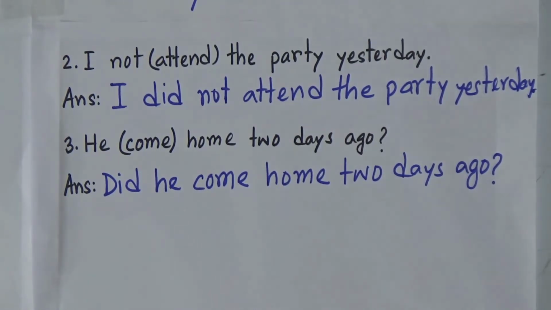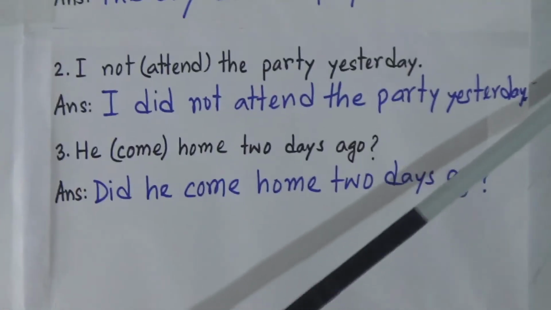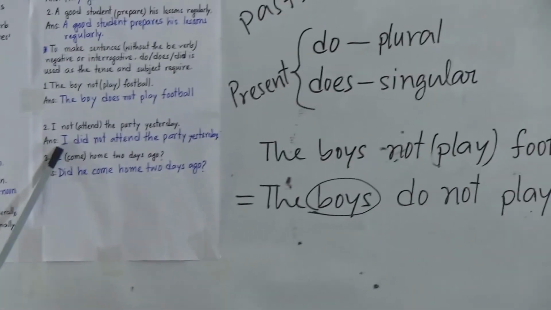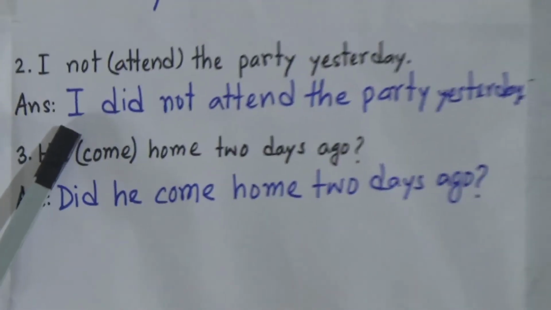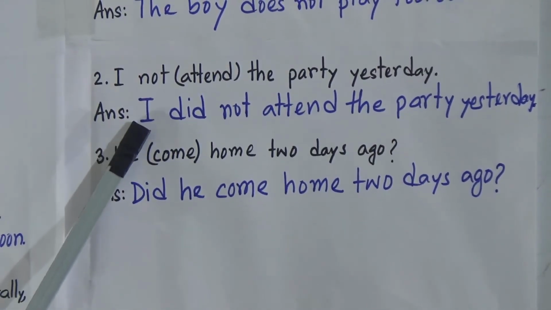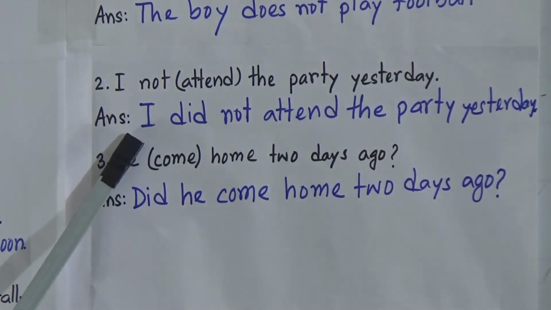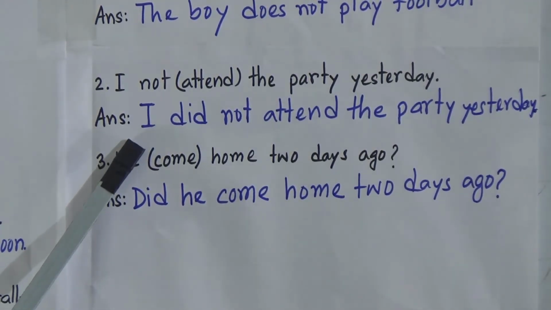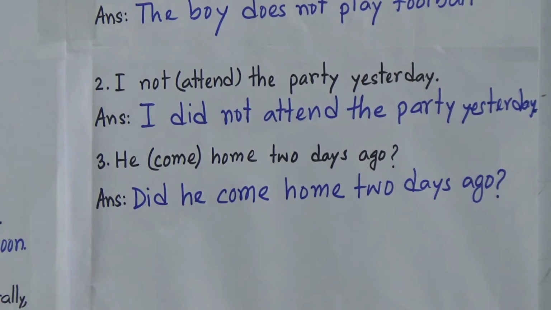And my dear students, now remember we use do after I, though I is singular. It is exceptional. So we use do after I. Remember it. I repeat, we use do after I, though I is singular. It is an exceptional rule.